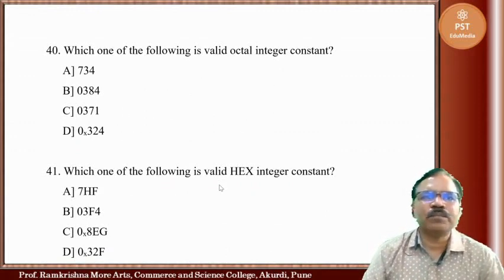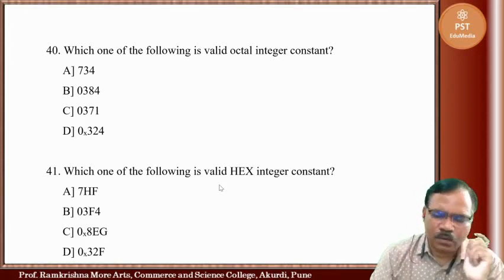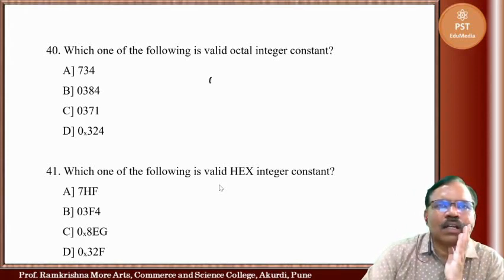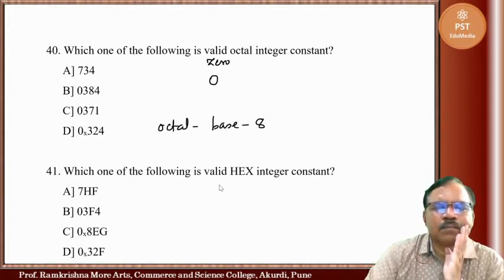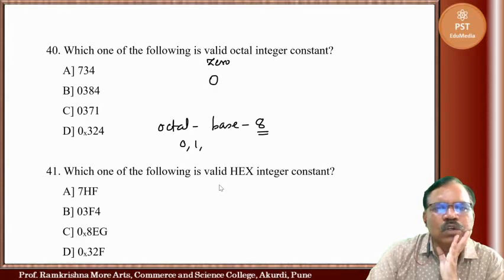Now which one of the following is valid octal integer? Now in C programming, octal integer starts with 0. And we know for octal base is 8. Means it will use digits from 0, 1, 2, 3, 4, 5, 6, 7.